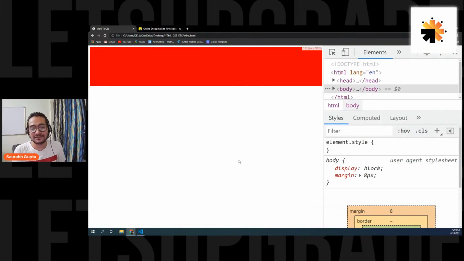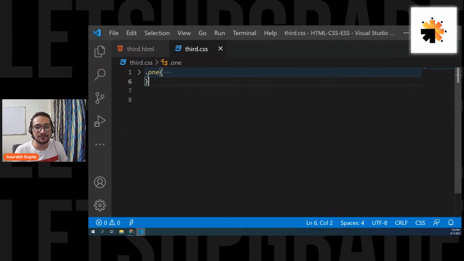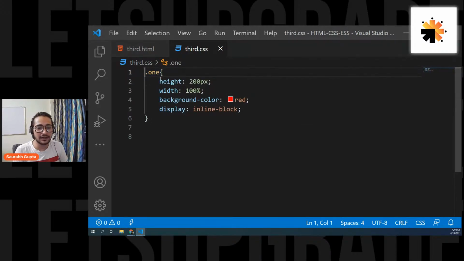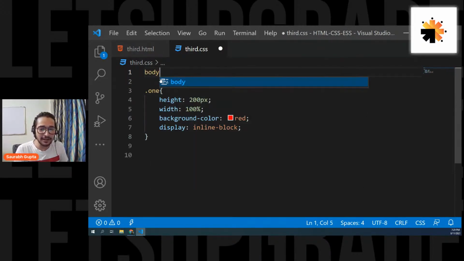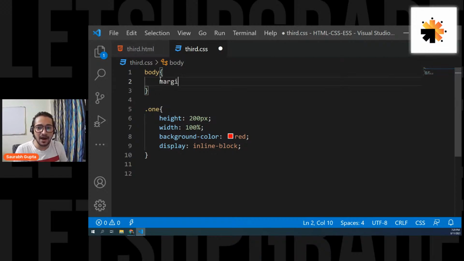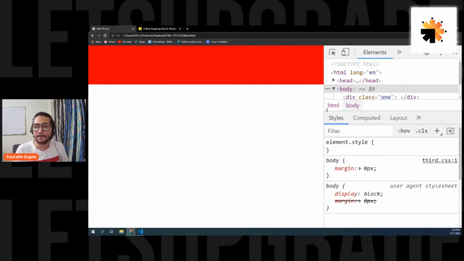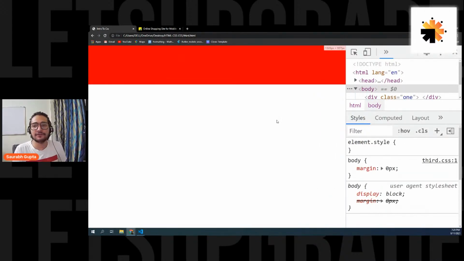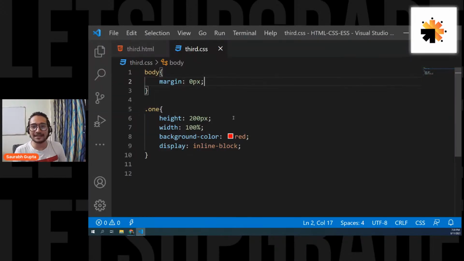So now to remove that, I got the element and I want to clear it. So I'll go here and write body, please, I want your margin to become 0 pixel, and that's it. Here we go. See, now that gap is gone, and our things are going completely fine because we have removed the margin. You can see the default margin is removed and our margin is applied that we wrote. As simple as that.